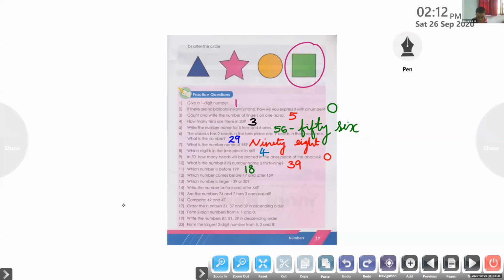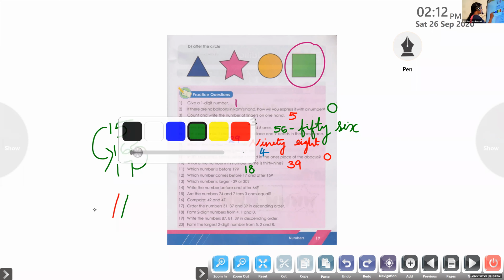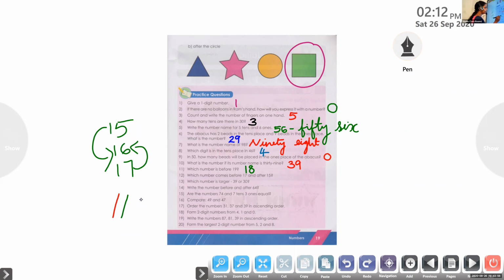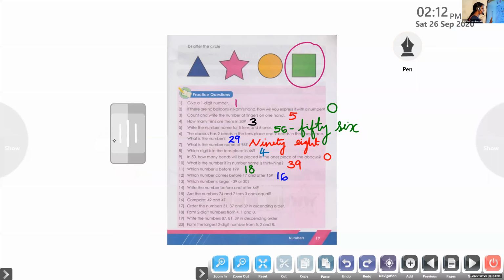Before 17 means 16. After 15, same number. Which number is it? 16. The number is 16. Very good, Ridvik. So before 17 we have 16 itself. After 15 also we have 16 itself. So the answer is 16.